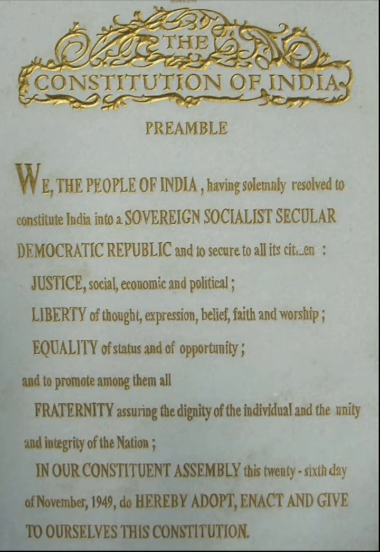And political justice implies that all citizens should have equal political rights, that is, equal access to all political and public offices, as well as equal voice in the government, as well as universal adult franchise, which is given to every person above 18 years of age. So this is all about political justice, which implies that all citizens should have equal political rights and all public offices should be open to all the people without any discrimination, and all people should have an equal voice in the government. This ideal of social, economic, and political justice has been taken from the Russian Revolution, which happened in 1917.